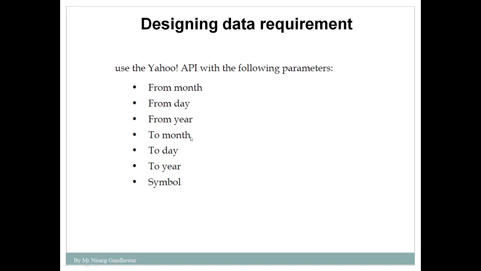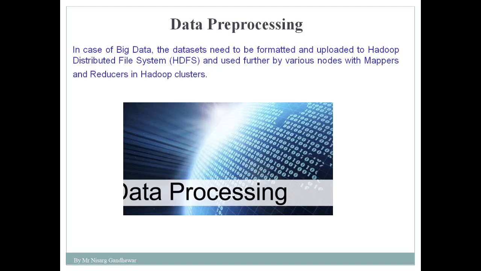Here you will see, use the Yahoo API with the following parameters. It will provide you the data from month, from day, from year, to month, to day, to year, along with the symbol. So in short, here we'll get Yahoo's historical data from the Yahoo API. So that is step number 2. We have identified what kind of data we require and the source from where we can collect this data. After that, next is data pre-processing.